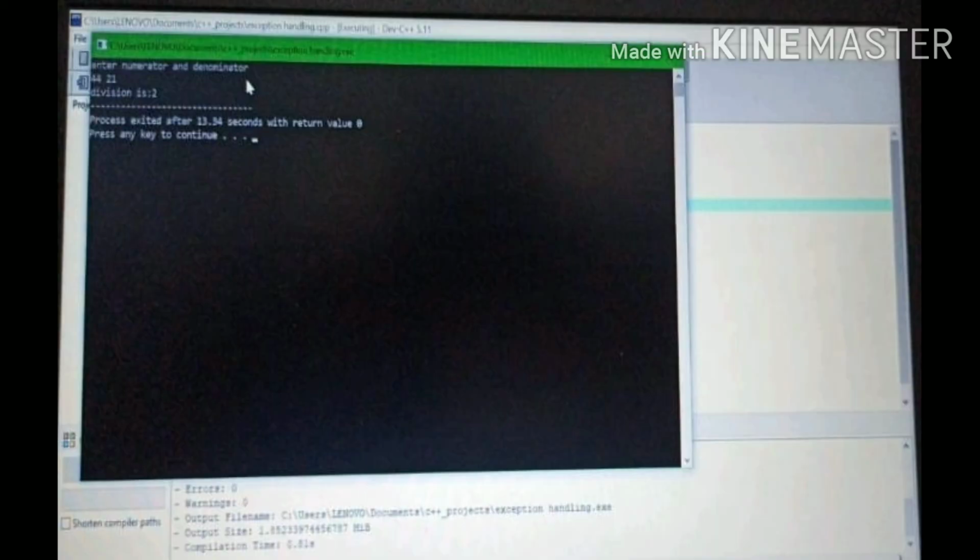There are no errors and warnings, and then it is asking for the numerator and denominator. Let's try to enter something. I enter 44 as numerator and 21 as denominator. The division is 2. So it is working perfectly when we enter proper integers.